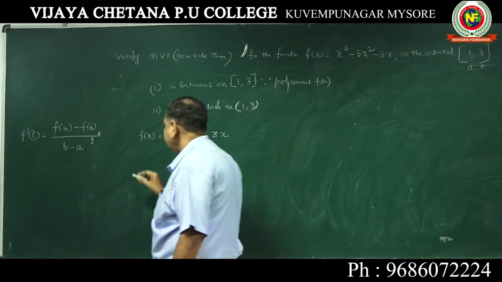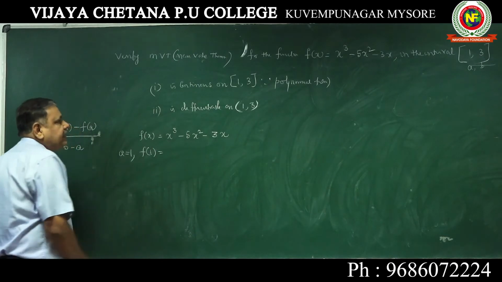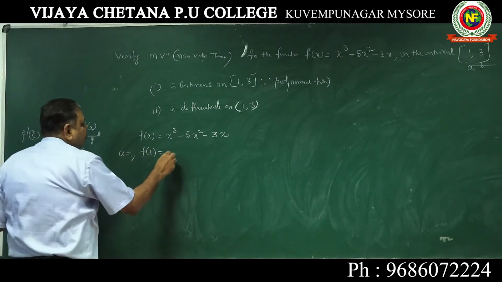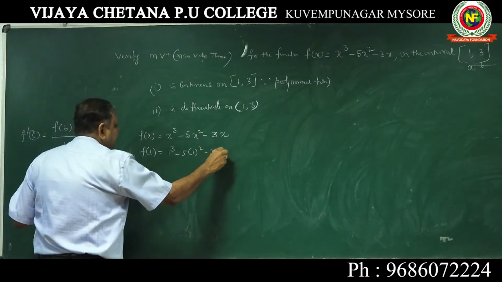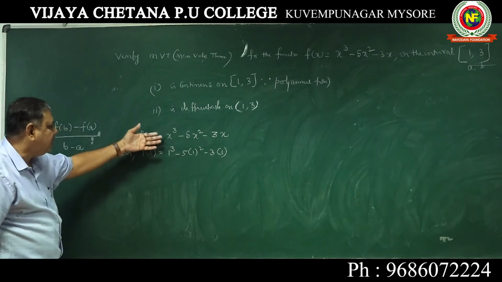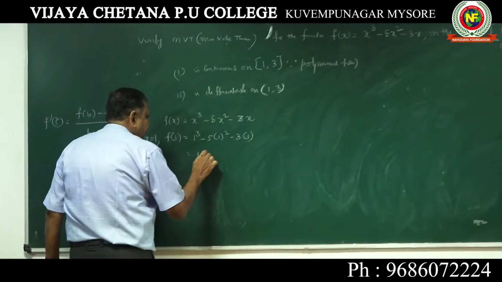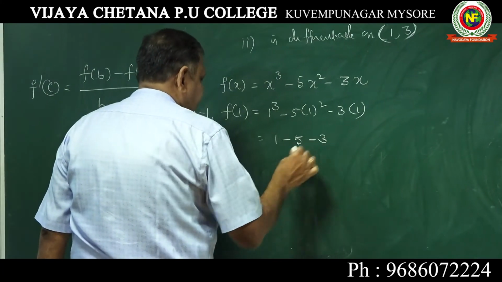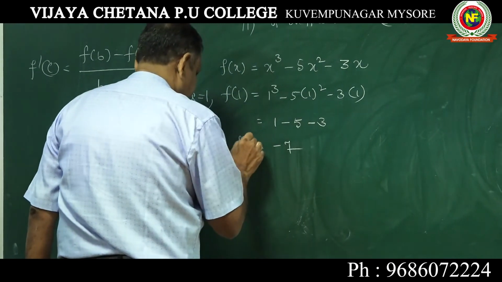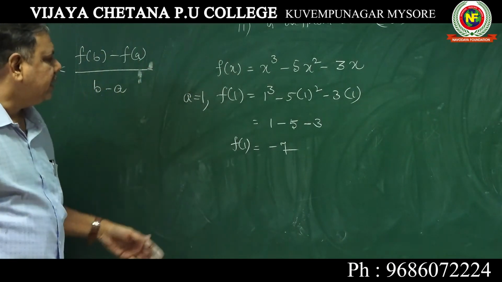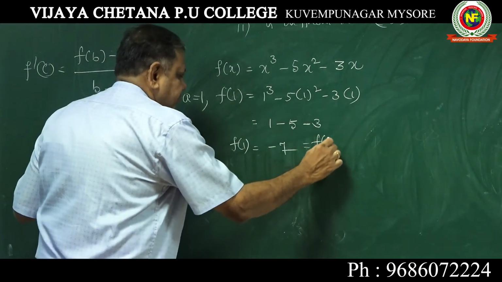Take a as 1. f of 1: put 1 wherever there is x. 1 cube minus 5 into 1 square minus 3 into 1. Find out f of a. Now it is 1 minus 5 minus 3, or 1 minus 8. This is your f of 1. f of 1 is equal to minus 7. This is your f of a also.